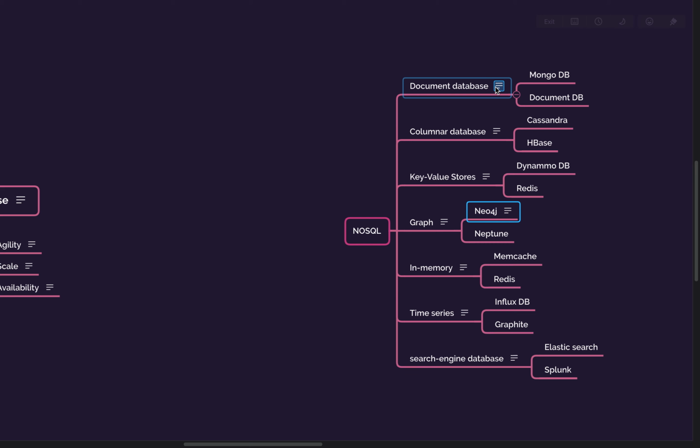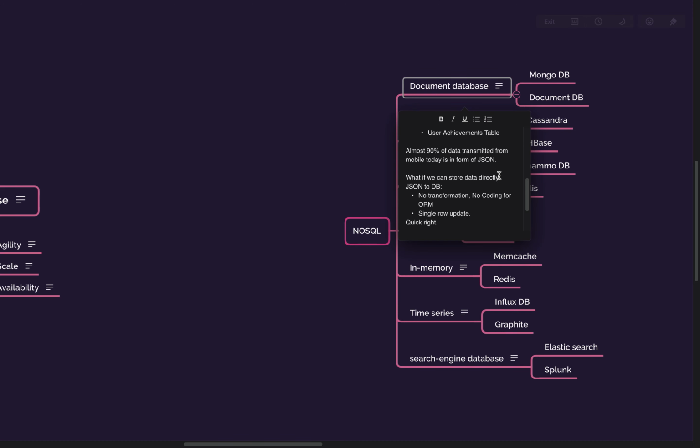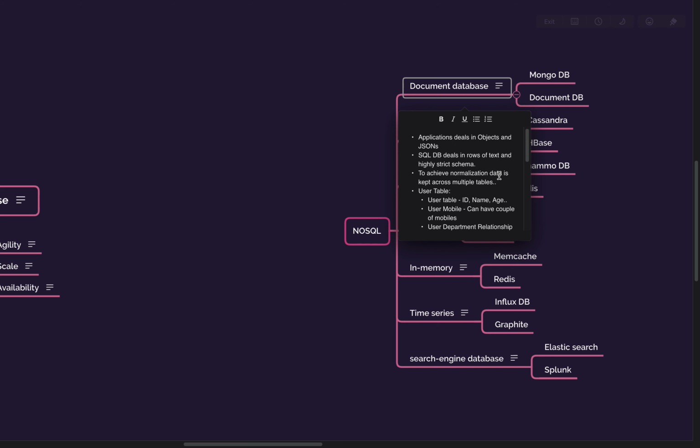That's why they are very popular: you can dump any kind of document in there. I have given you an example of JSON. It could be XML, it could be anything, but JSON is the most important object that all the people talk about. So that's why the example is regarding JSON itself.